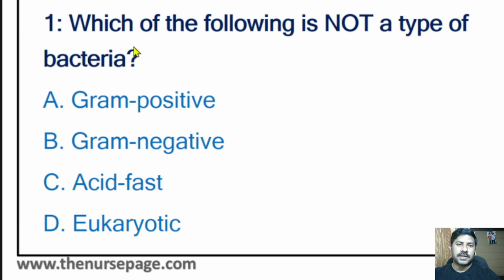So first question: which of the following is not a type of bacteria? Gram positive, gram negative, acid fast, eukaryotic. Here the correct answer is eukaryotic.